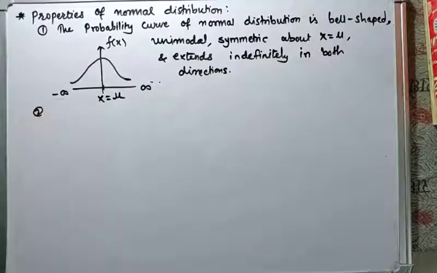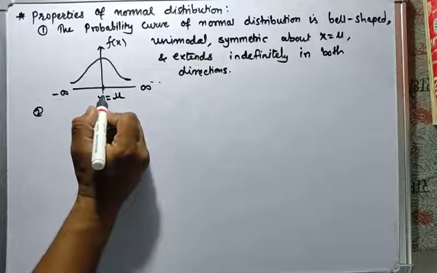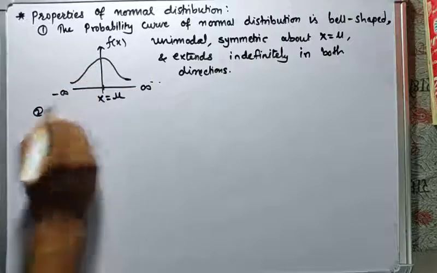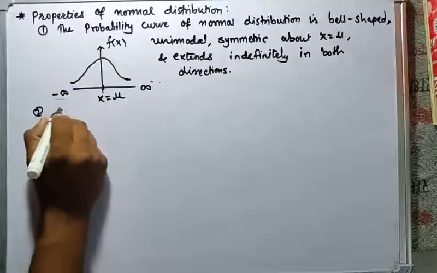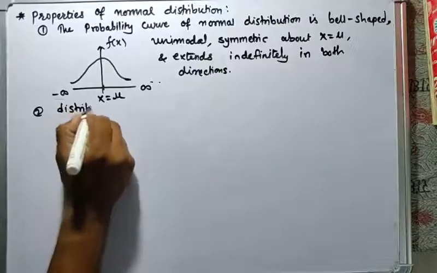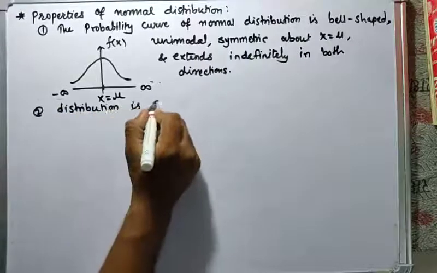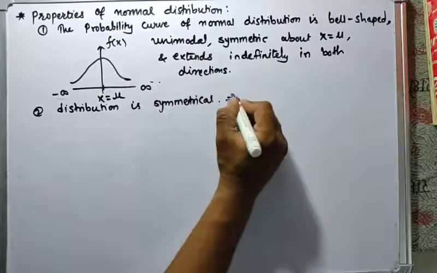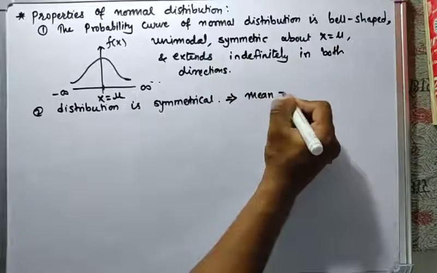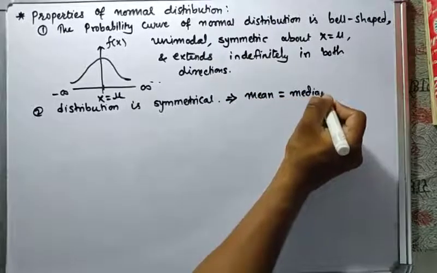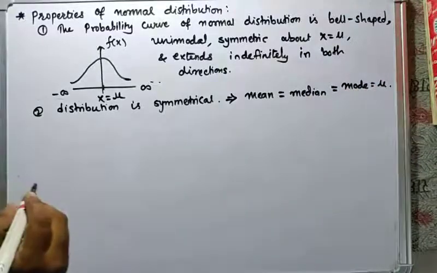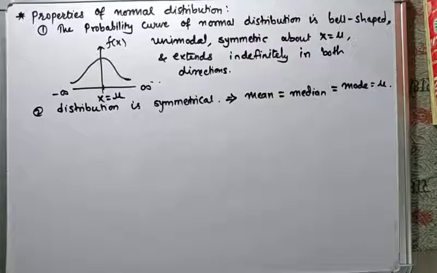Now the second one: the distribution is symmetrical, meaning the mean, median and mode will be mu, because here the graph is symmetrical. Therefore mean is equal to median, which is equal to mode, which is mu. So the three measures of central tendency coincide.